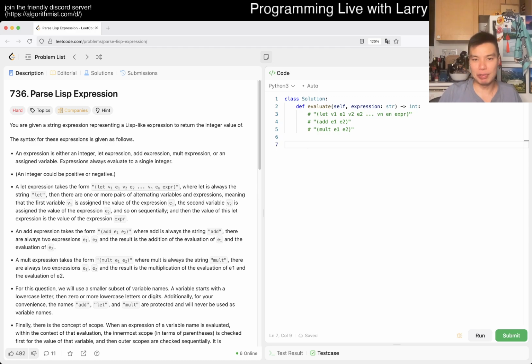I think the first thing we want to do is, okay, so I'm trying to, I forgot what this is called. Is it just like an expression? Okay.